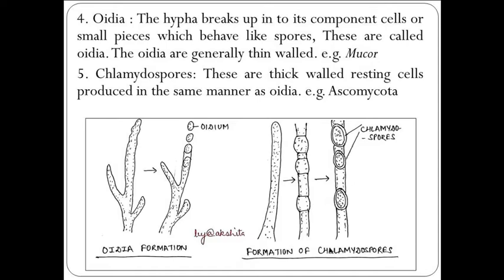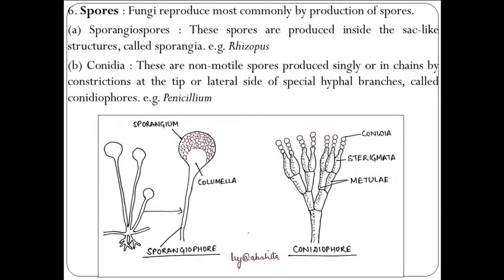The fifth one is chlamydospores. These are thick-walled resting cells produced in the same manner as oidia. An example is Ascomycota. They are thick-walled, store reserve food material, and are capable of withstanding long unfavorable conditions. That is why they are thick-walled, and they are like resting cells. The sixth is spores. Fungi reproduce most commonly by production of spores. They are minute propagating units, and they vary in shape, size and color in different individuals.